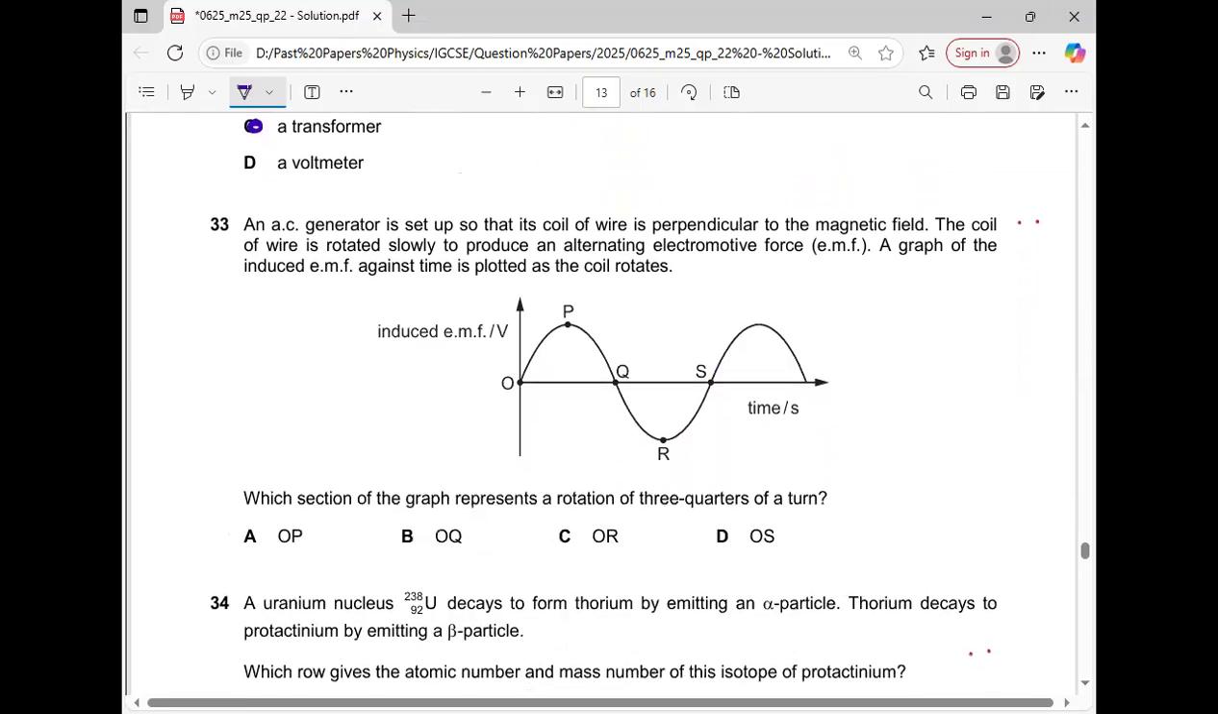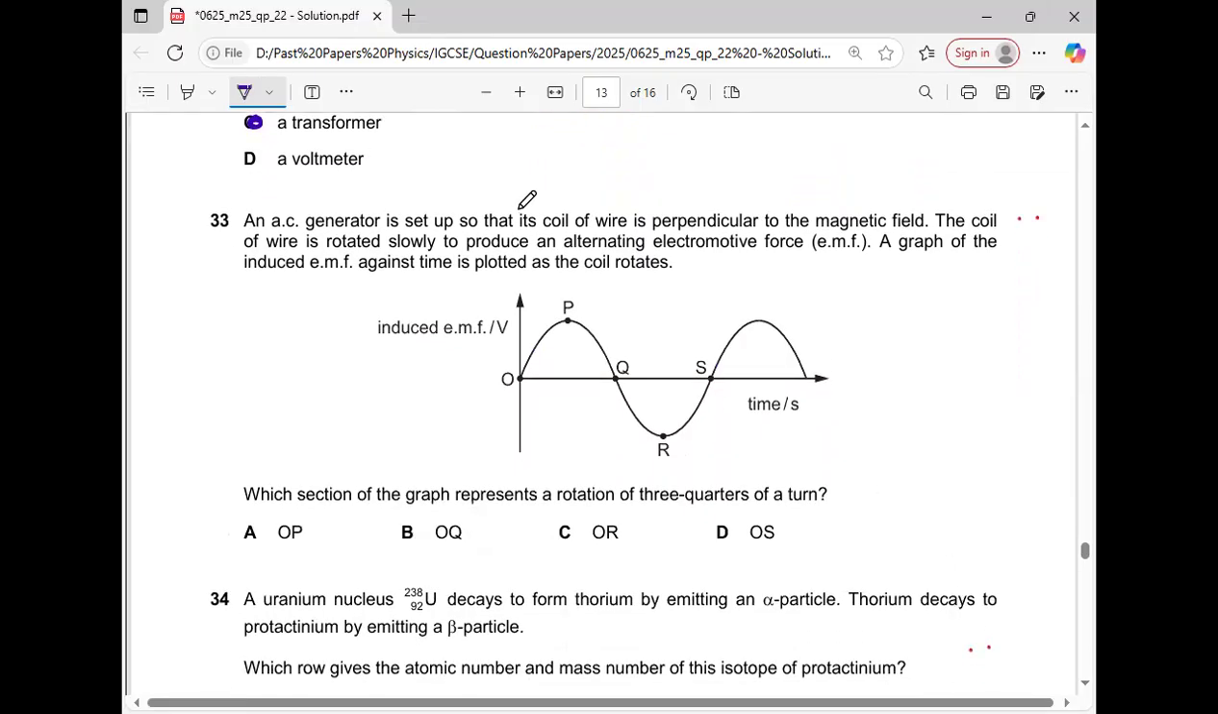Question number 33. An AC generator is set up so that its coil of wire is perpendicular to the magnetic field. The coil of wire is rotated slowly to produce an alternating electromotive force. A graph of the induced EMF against time is plotted as the coil rotates. Okay, this is the graph. This is the time axis, voltage over there. Which section of the graph represents a rotation of 3/4?